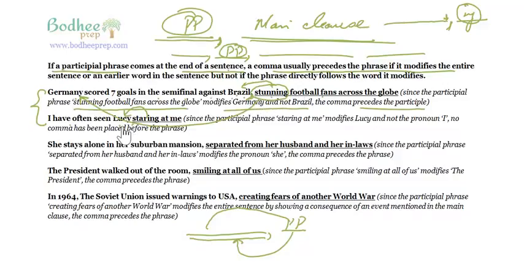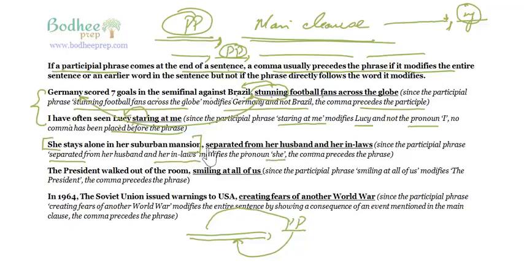I have often seen Lucy staring at me. So here it modifies Lucy straight away, and therefore we have removed the comma. It says here, since the participle phrase staring at me modifies Lucy and not the pronoun I, no comma has been placed before the phrase. She stays alone in her suburban mansion, separated from her husband and her in-laws. Since the participle phrase separated from her husband and her in-laws modifies the pronoun she, the comma precedes.